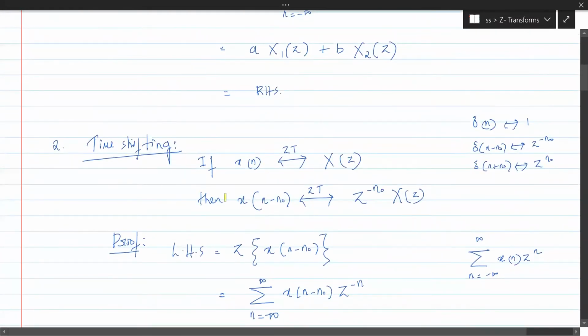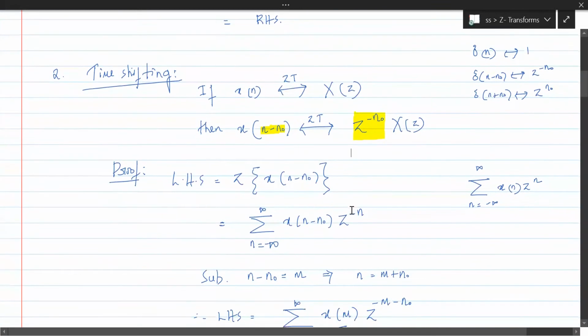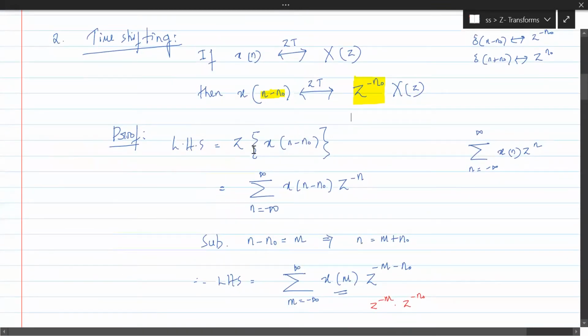See, this is the shift. Since this shift is minus n naught, this needs to be associated with the signal. So this is the time shift property. This comes as an extra term because of the shift we have. So that is proved. How did we prove?